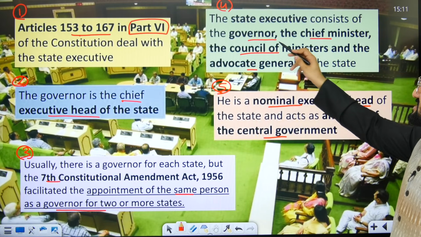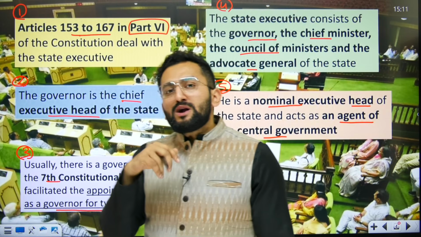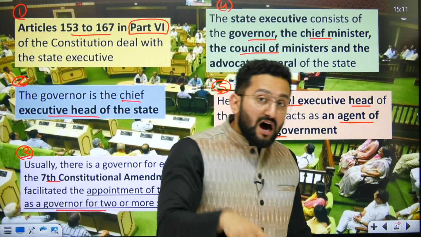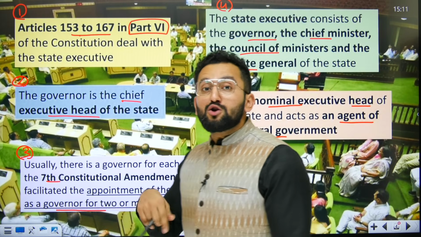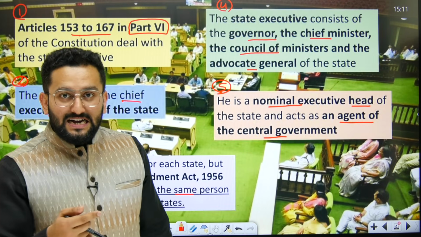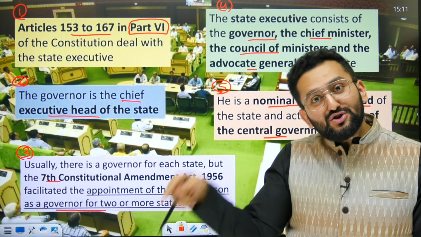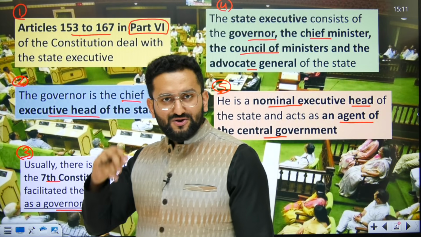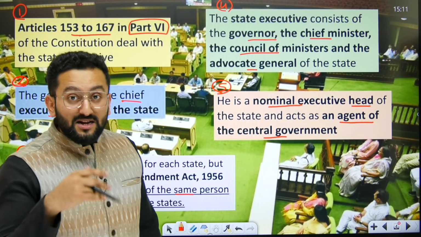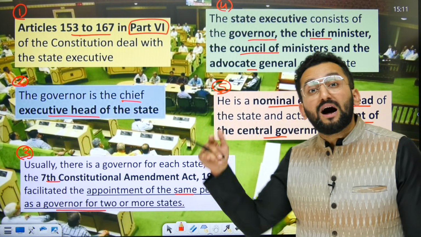A state executive consists of governor, chief minister. I hope you remember when we used the word union executive, I told you UPSC asked one question in prelims, that which of the following is not part of union executive, right? And one option was saying CAG, and that CAG was wrong. And some students were like, sir, how can CAG be wrong, because CAG is executive, right? But that is not correct in the definition of union executive that is mentioned in part 5.